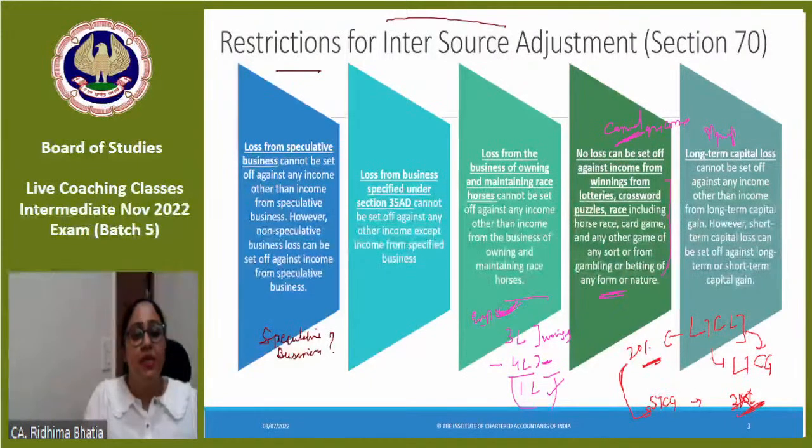So they say that long term capital loss can be only adjusted with long term capital gain. Ma'am, what about short term capital loss? Can it be adjusted?